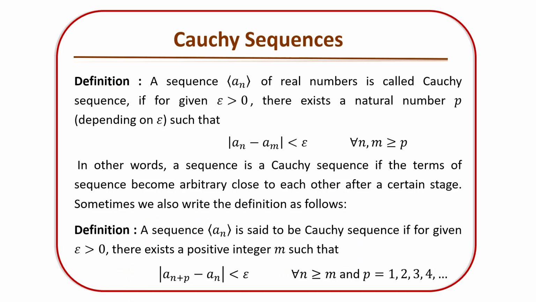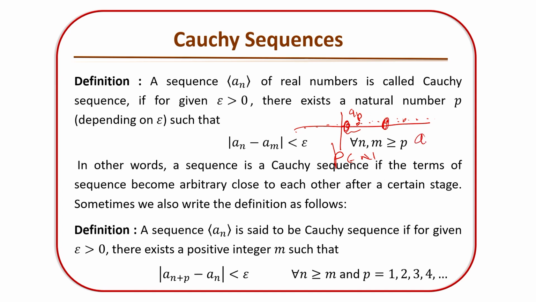So, let me explore this for you geometrically. Here let us say we have different terms of the sequence, and let us say we have here a p as a natural number. So, that means here we have p sequence terms. After that, choose any two, not necessarily adjacent to each other, like this term and this term.